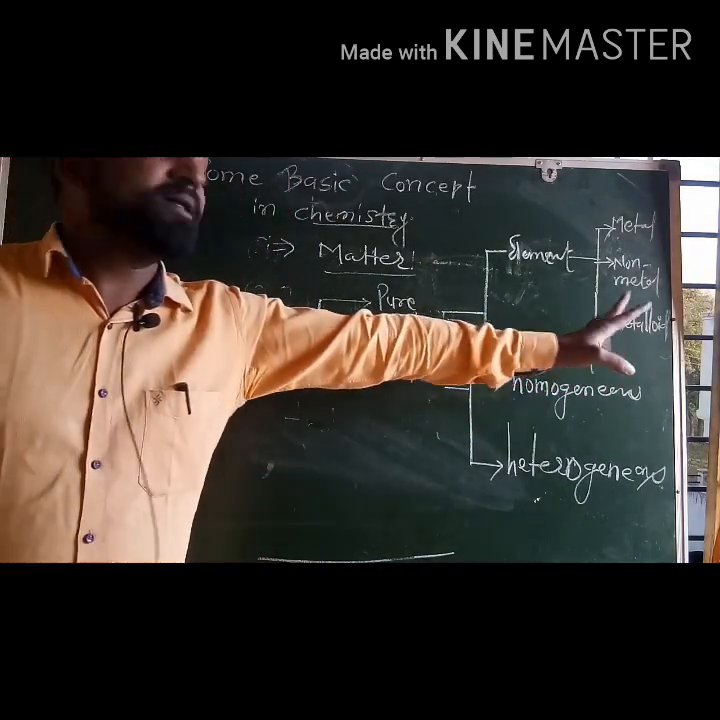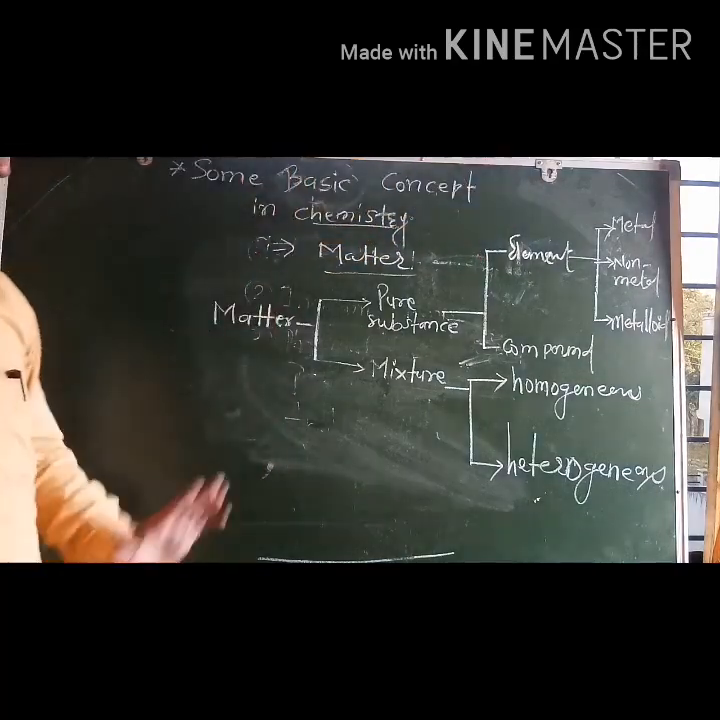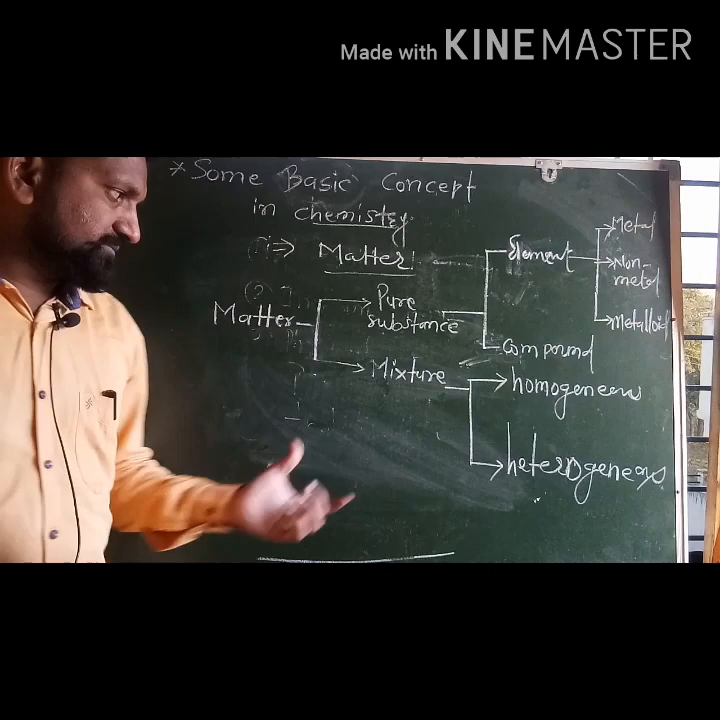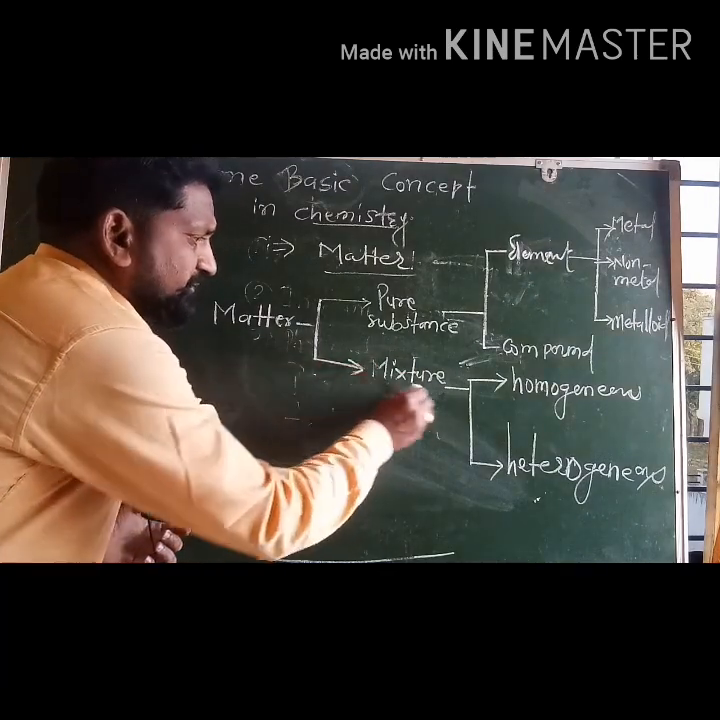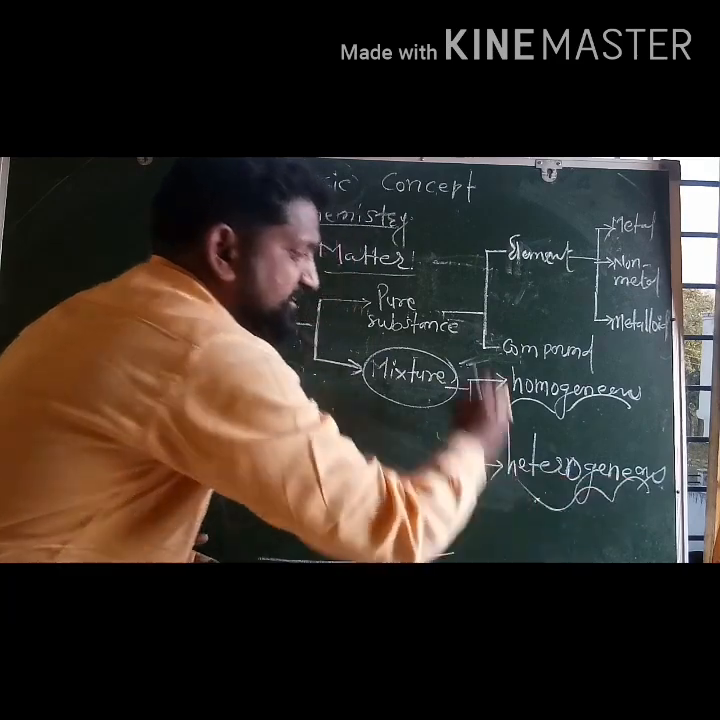Compounds are nothing but the metalloids. Okay, so this is about the element. Now back to the mixture. Mixture are of two types: homogeneous mixture and heterogeneous mixture.